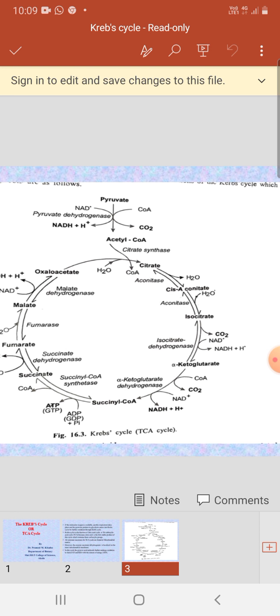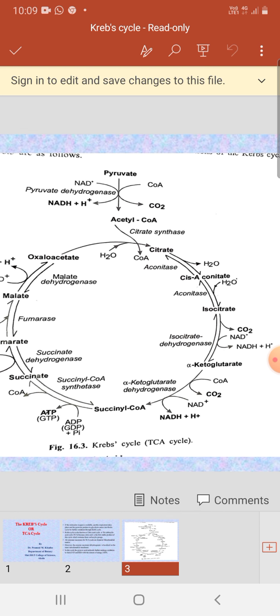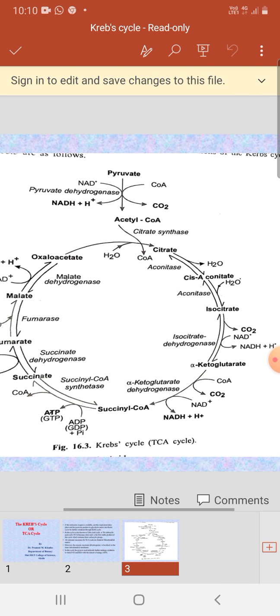In the Krebs cycle, pyruvate is oxidatively decarboxylated into acetyl coenzyme A. Here pyruvic acid is combined with coenzyme A, and acetyl coenzyme A is formed in the presence of the enzyme pyruvate dehydrogenase.